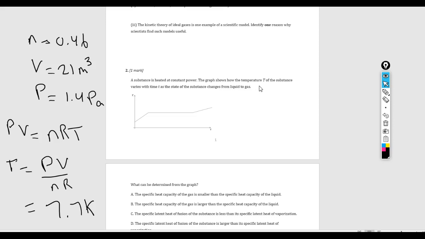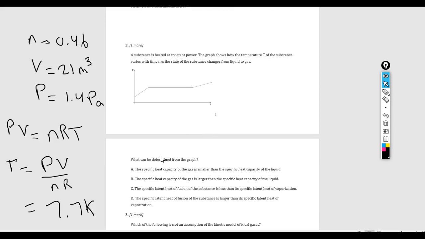The graph shows how the temperature T of the substance varies with time t as the state of the substance changes from liquid to gas. What can be determined from the graph? So if you're looking at this graph, this object is being heated at a constant power, and so what that means is as time increases, it's the same as saying that we're adding more and more heat to the object.